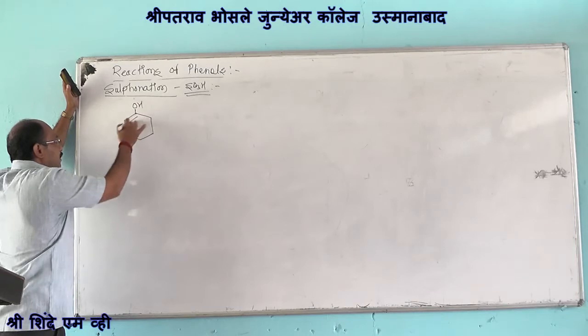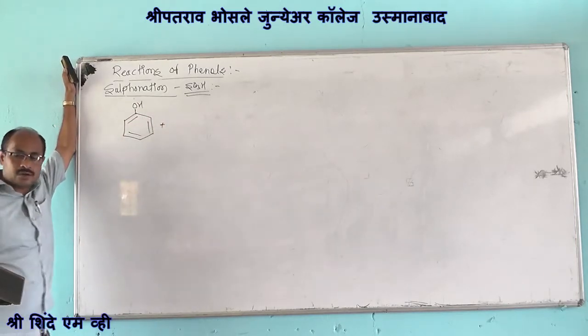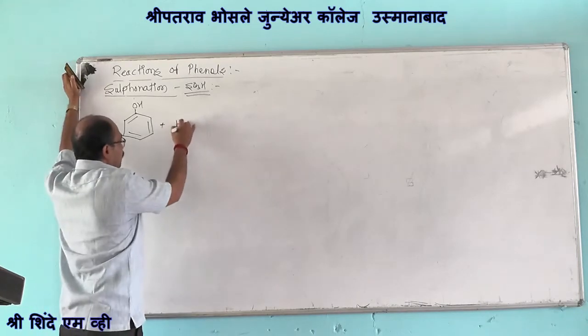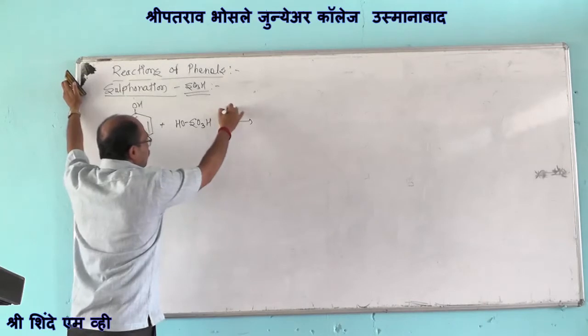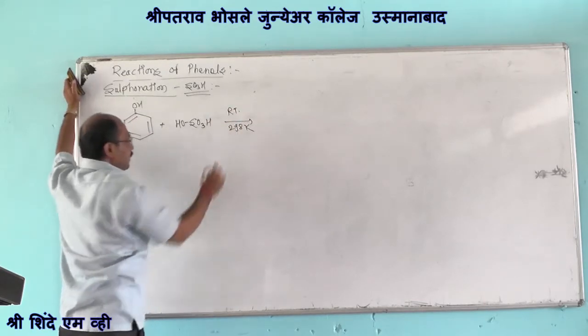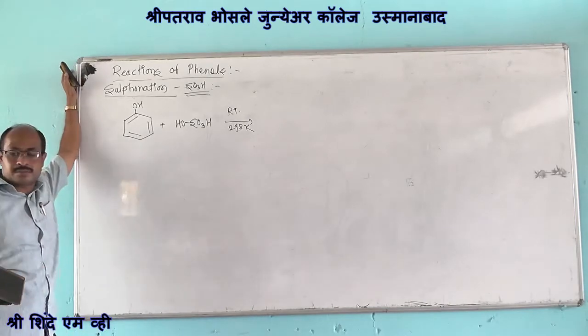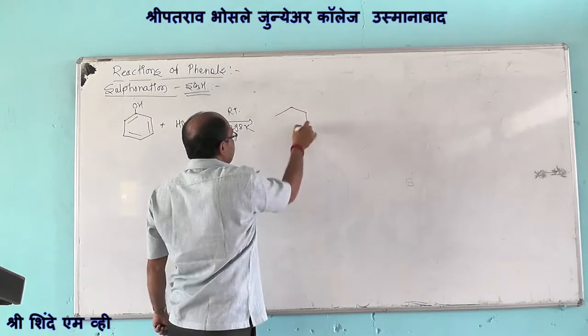When phenol is treated with sulfuric acid at room temperature, approximately 298 Kelvin, we are having the formation of ortho hydroxy benzene sulfonic acid.